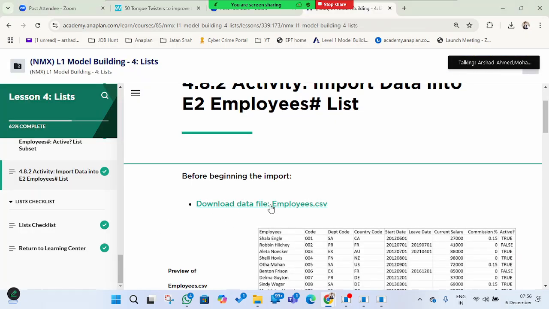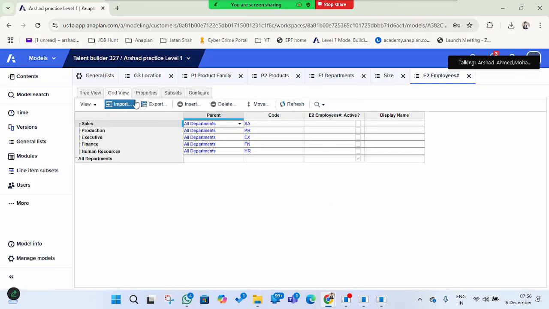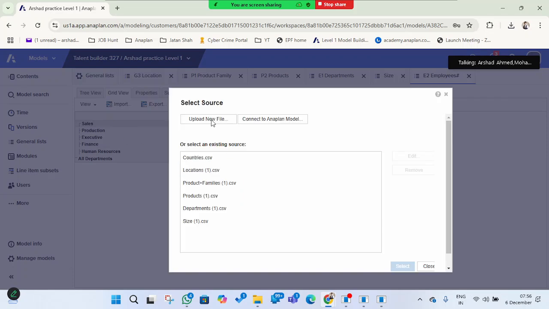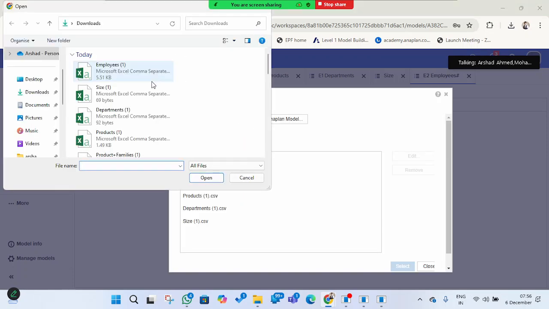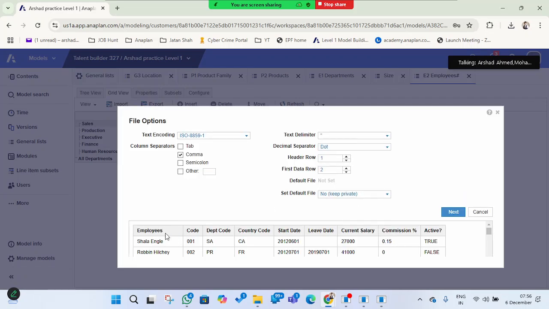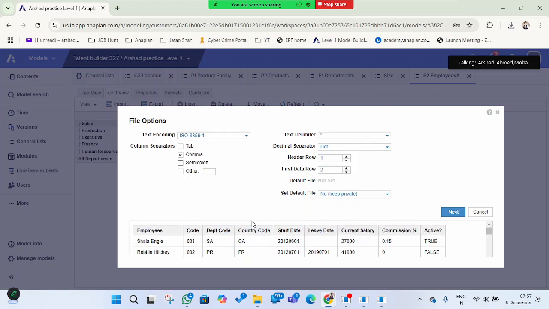So now we will input this employees data. Here, import, upload file, employees. You can see there are a number of columns here now. Employee code, department code, country code, everything is there for the information of these employees. There are many employees. The same thing, we have one header, and the data starts from row 2, and we can keep this one here and admins only. Next.